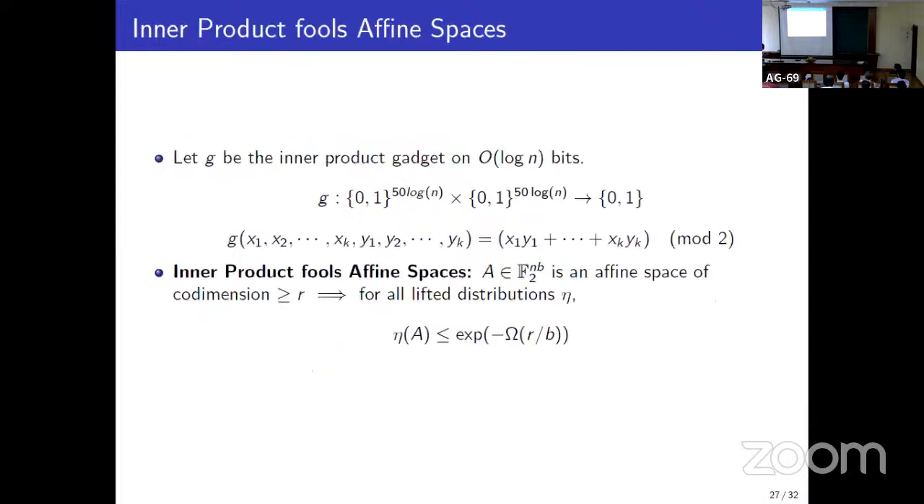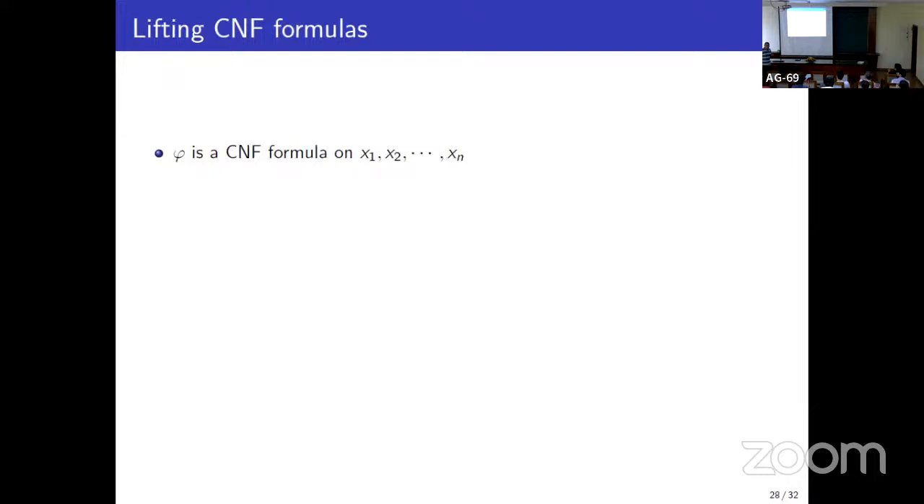And our main observation is that if we choose the gadget to be inner product on order log n bits, then the property that we are talking of for the uniform distribution actually holds for any lifted distribution. So you choose any distribution on the base space, sample according to that distribution, take a uniformly random lift, then the probability that it lies in A is exponentially small in the codimension of A. So what is the advantage? Now we do not need to prove the hardness of the search problem under the uniform distribution. We just need to prove the hardness of the search problem under a lifted distribution.